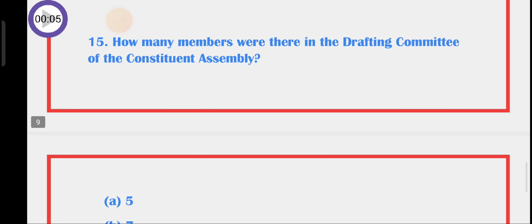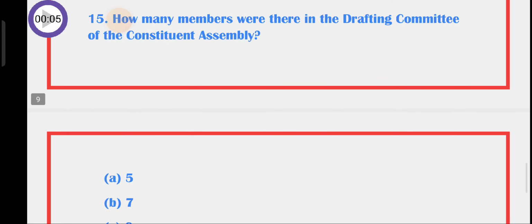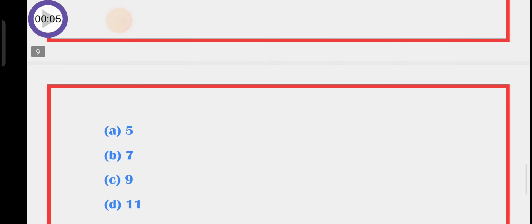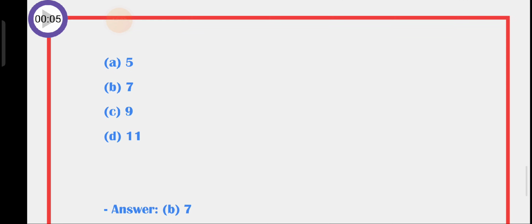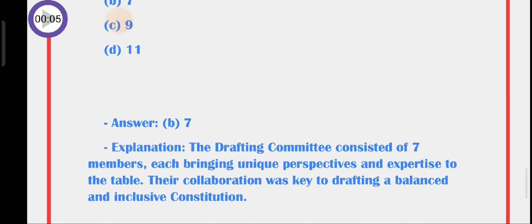Question number 15. How many members were there in the drafting committee of the Constituent Assembly? A. 5, B. 7, C. 9, D. 11. So the answer is B. 7. The drafting committee consisted of 7 members, each bringing unique perspectives and expertise to the table. Their collaboration was key to drafting a balanced and inclusive constitution.